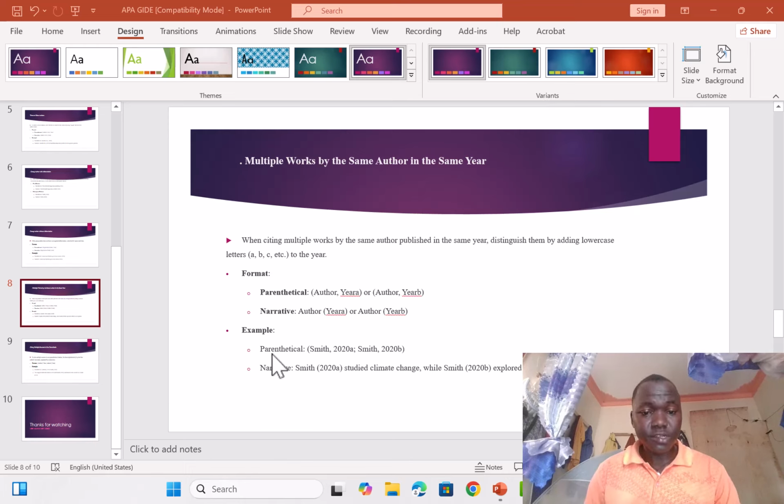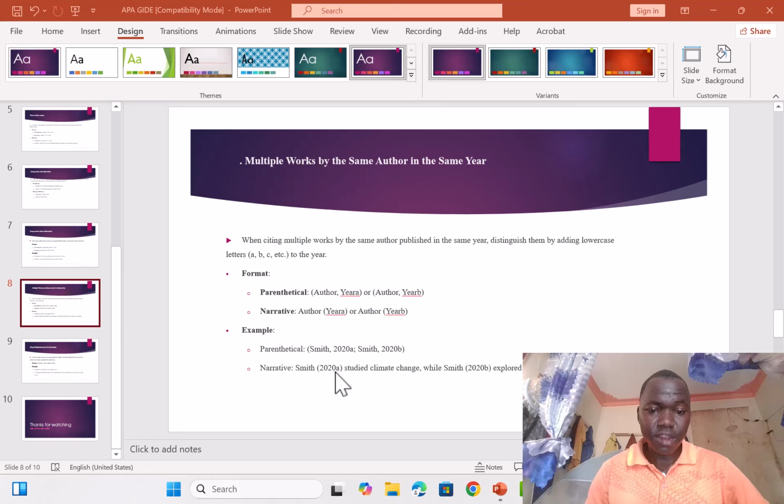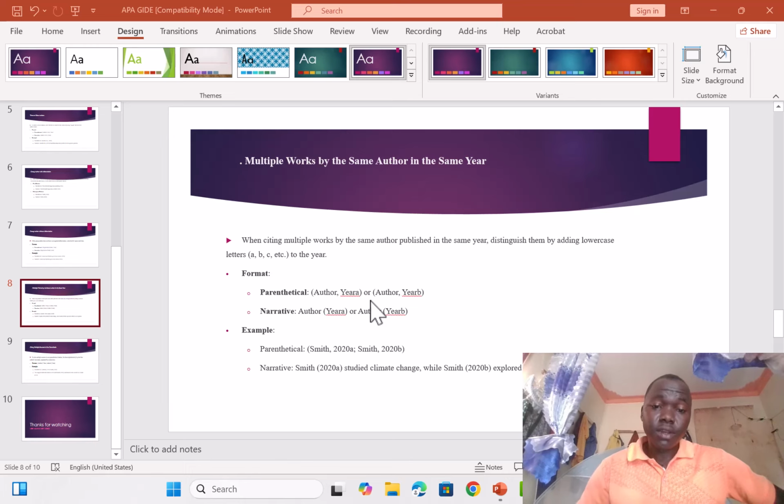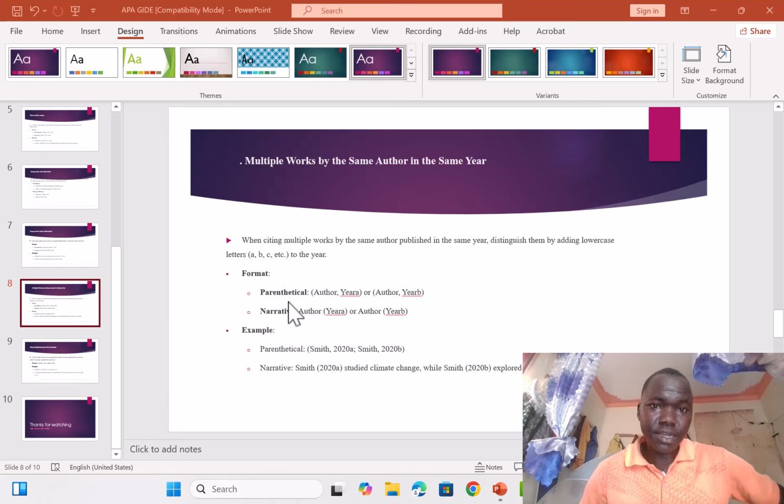Thereafter, the example is here. You can see parenthetical: open the bracket, Smith, comma, 2020a, then a semicolon, then another Smith, comma, 2020b. This means the same author has two publications in the same year. Under narrative, the name is outside and the year in the bracket with that letter: Smith (2020a) studied climate change while Smith (2020b) explored its effects on ecosystems. So you can see how they are cited in-text.